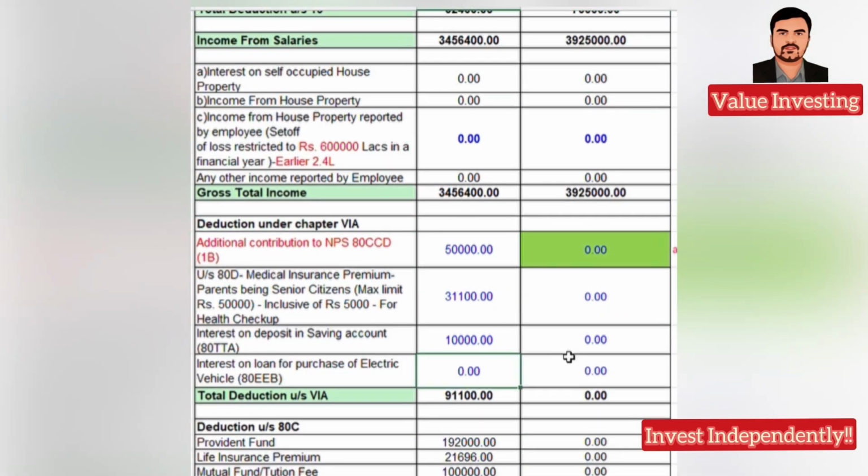Also, if you have an electric vehicle, you can claim up to 1,50,000. So under this section 6A, you can claim up to 1,50,000 in total. If I put 50,000 or 60,000 here, the maximum I can claim is 1,50,000 under this section.